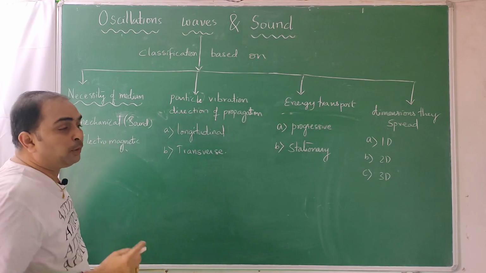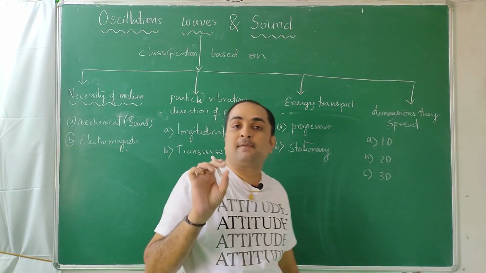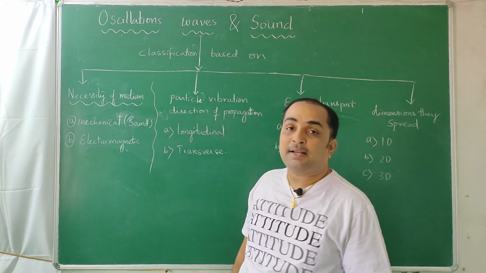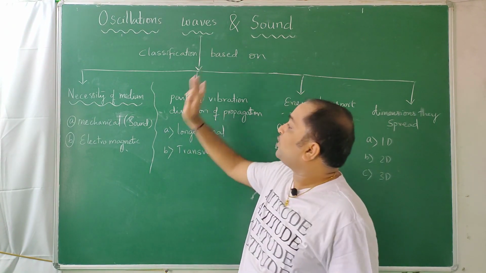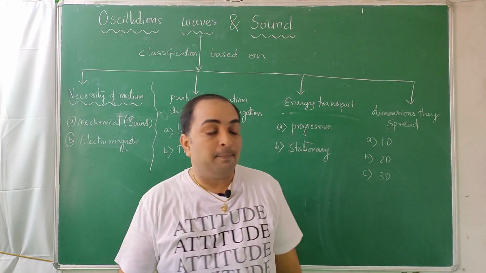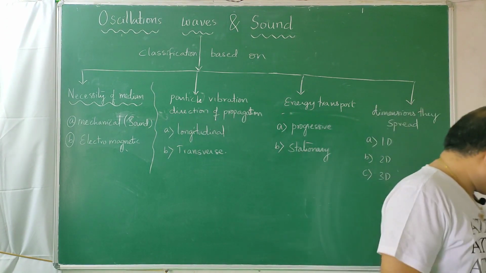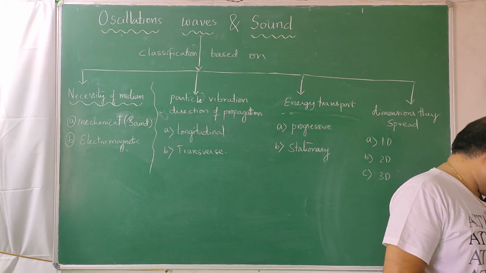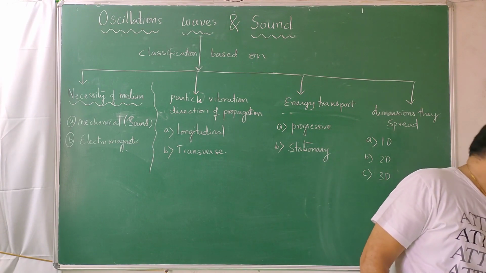There are so many other points. When the topic comes, we can explain it. But basically, if a word suddenly comes, then students get confused. That's why we are saying that waves are classified based on the necessity of a medium, and those waves are sound waves and light waves. Sound waves are mechanical waves, light waves are electromagnetic waves.